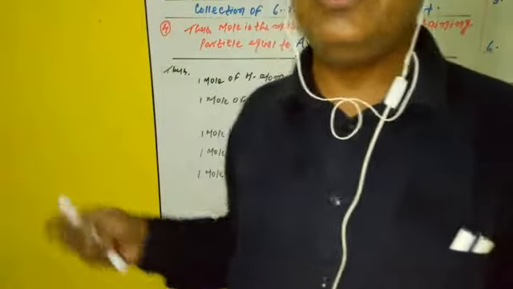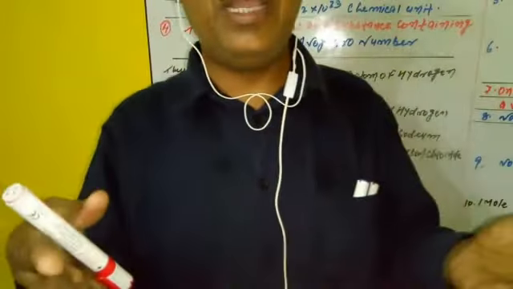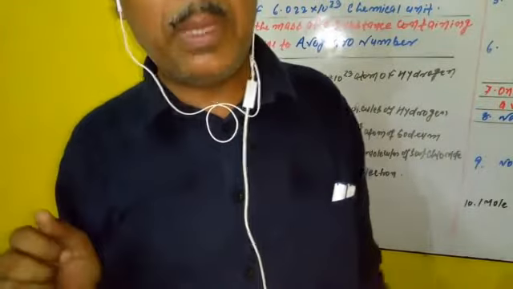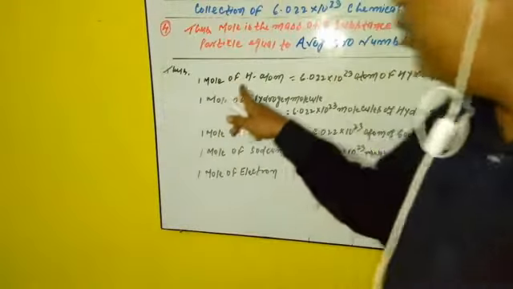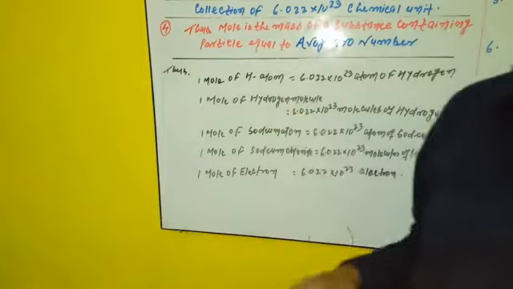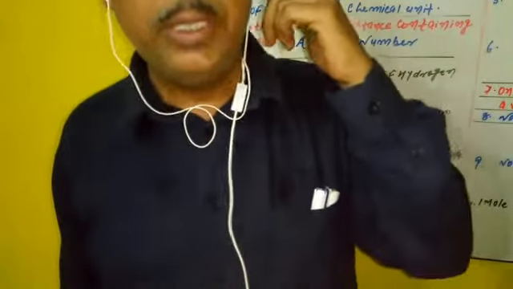So for removing this confusion, what is the difference between hydrogen atom and hydrogen molecule in the mole concept? How can we differentiate it? They can be easily differentiated. Remember 1 mole of hydrogen atoms. You know the atomic weight of hydrogen is about 1.008 grams.